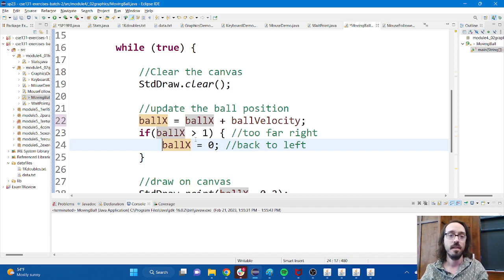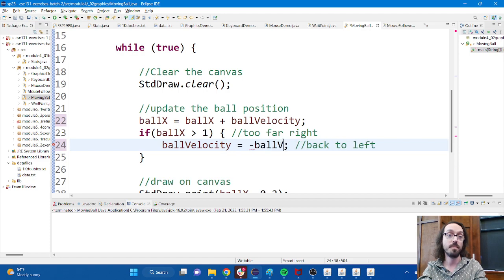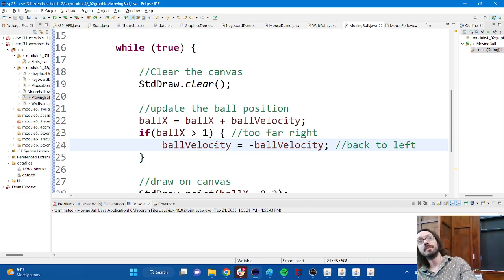Well, instead of changing my X position, what I actually need to do is change my velocity. And actually, I can just flip the sign. So if it was positive, moving to the right, negative should be moving it to the left.